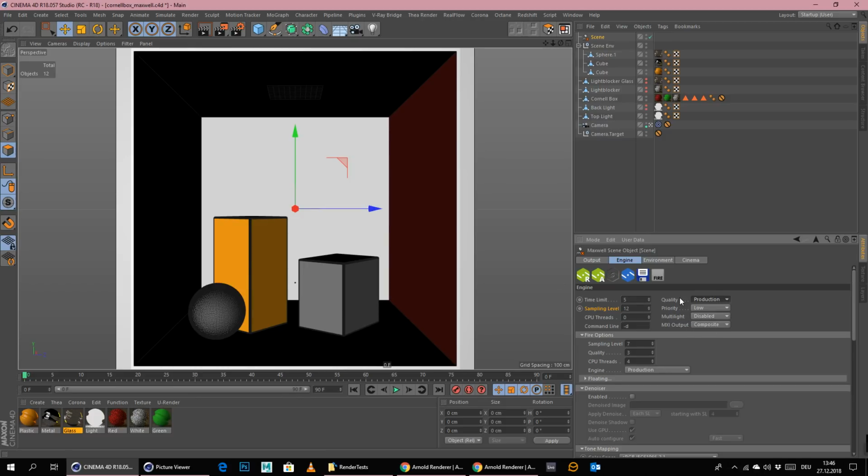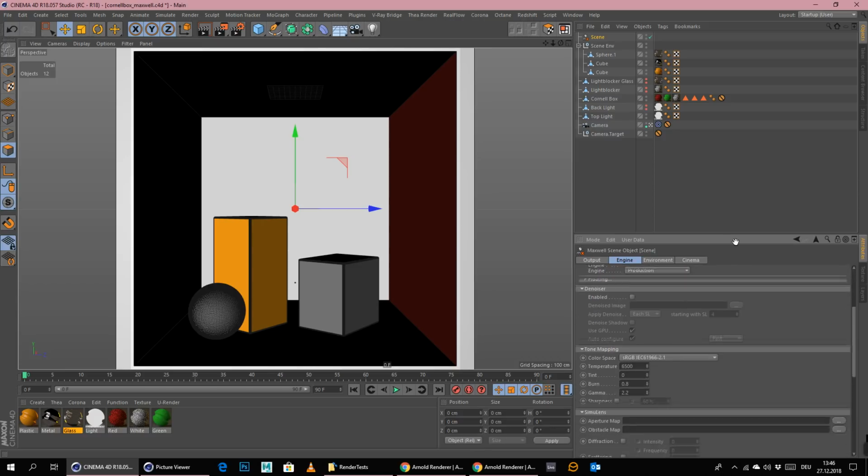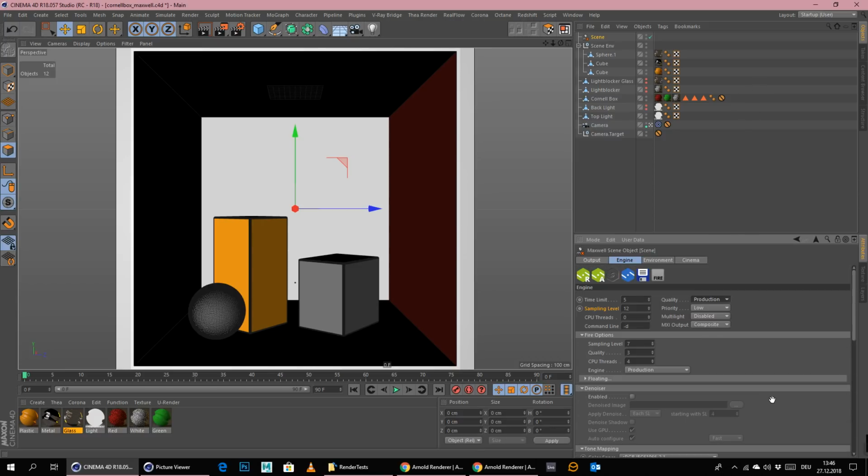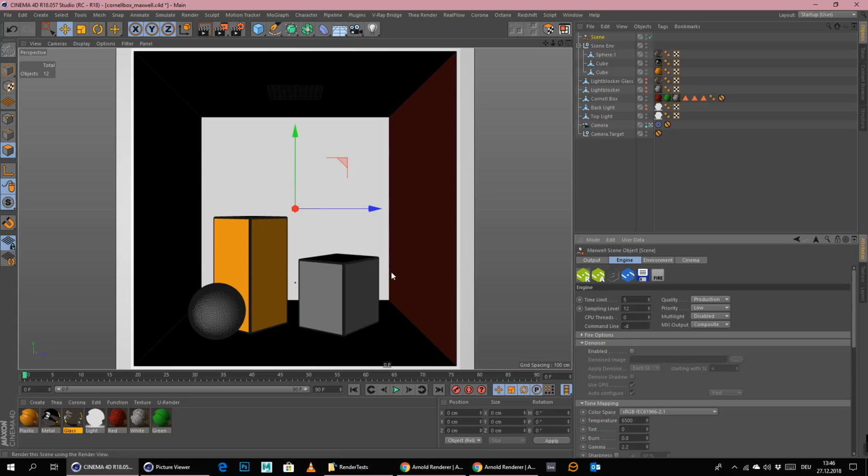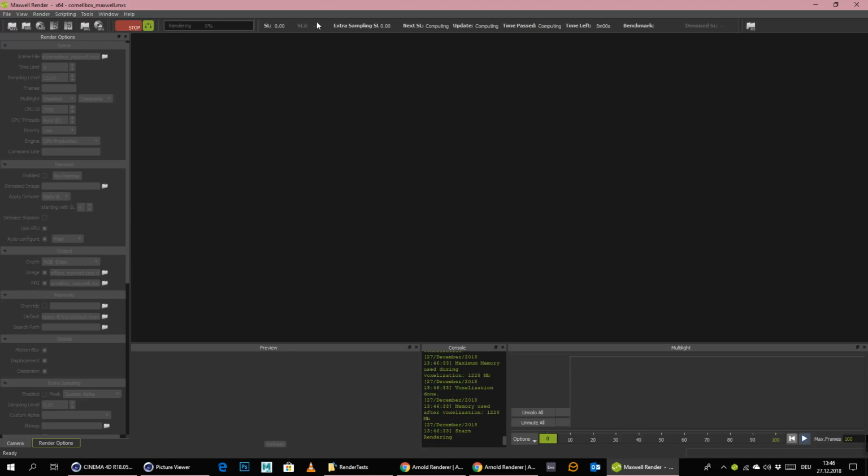So I think Maxwell will use for the calculations only the GPU, the CPU. And we also cannot render this inside here of Cinema 4D. We need to render it externally in the Maxwell render. And we will just simply click on this and let it render. And we will see what we get with Maxwell.